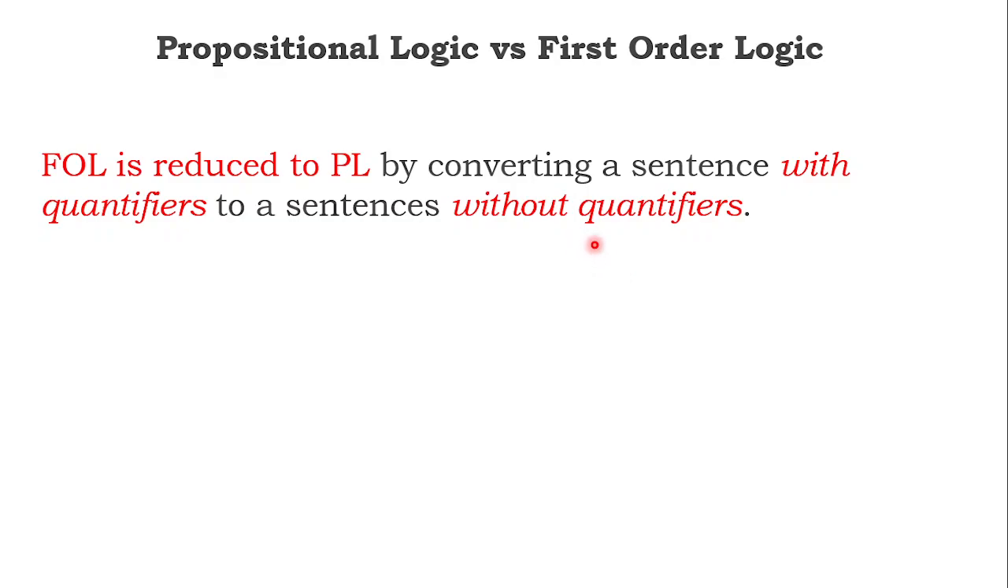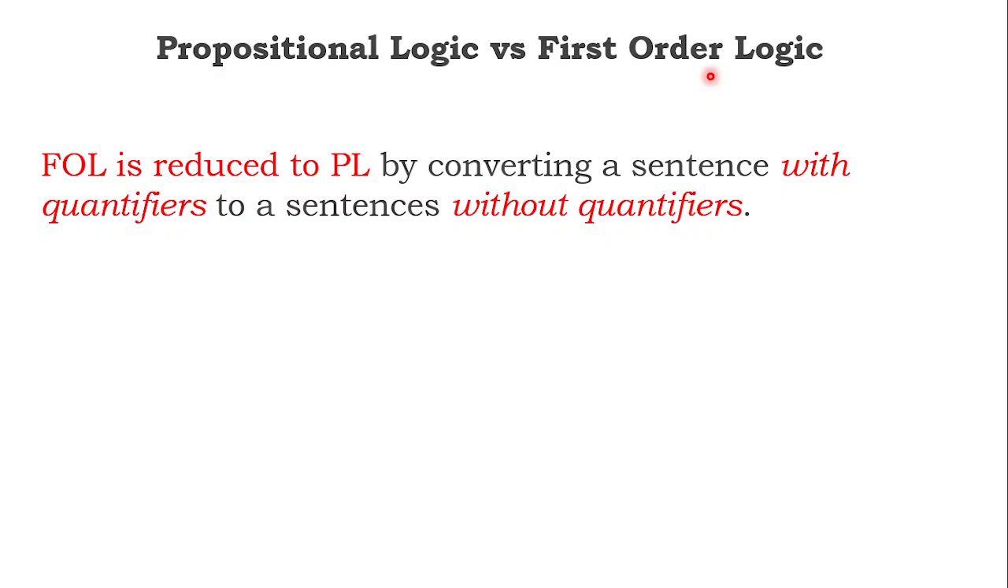We have discussed so far first order logic. First order logic is more expressive, whereas propositional logic is a declarative sentence, true or false. What is the basic difference? In propositional logic, you don't have quantifiers. But in first order logic, it can be anything, so you have a quantifier.